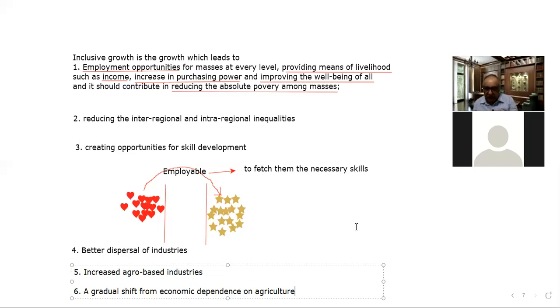Instead of investing that money in generating employment, instead of investing that money to empower them to stand on their own feet, the government is following the disabling path. What is the disabling path of government? Government is not providing them employment. Government is not making sure of their empowerment.